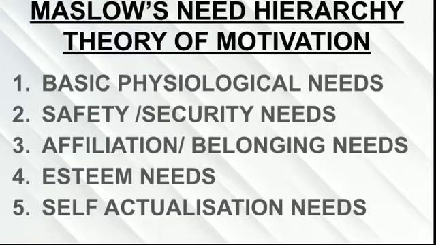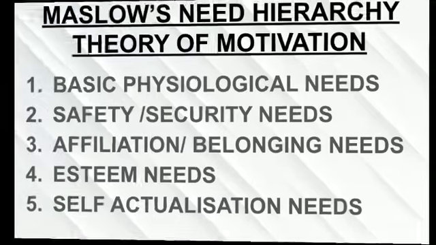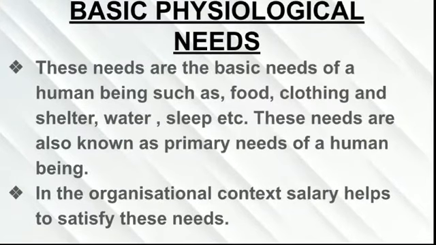Hierarchy means Maslow has grouped and listed these needs from the lowest level to the highest level, from the basic to the highest, self actualization need. This is how it goes one by one. The first need is basic physiological needs, a physical need of a human being.